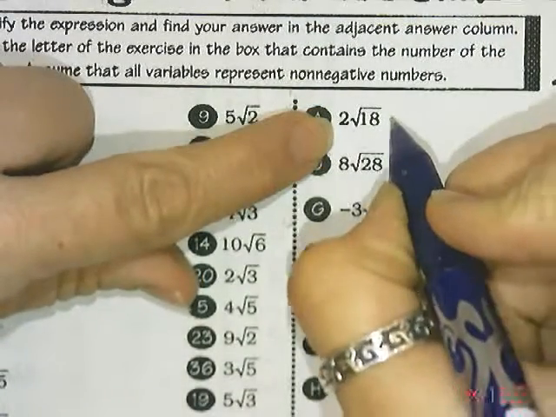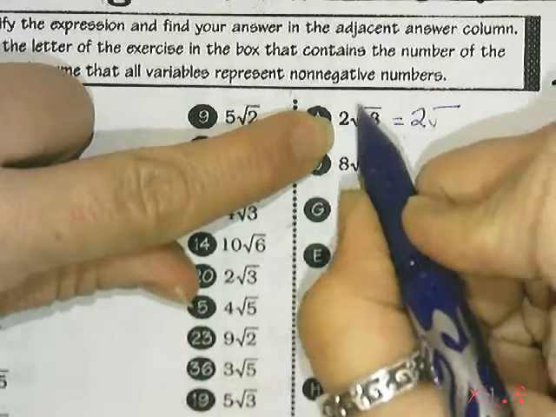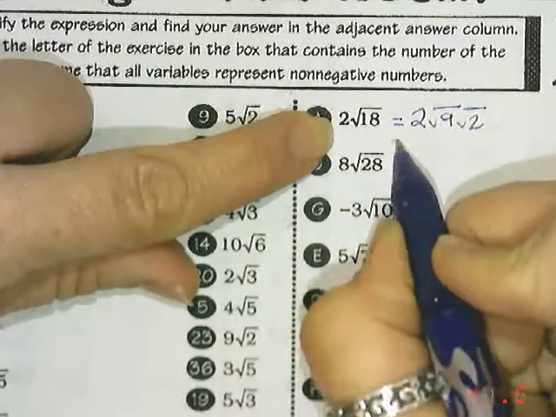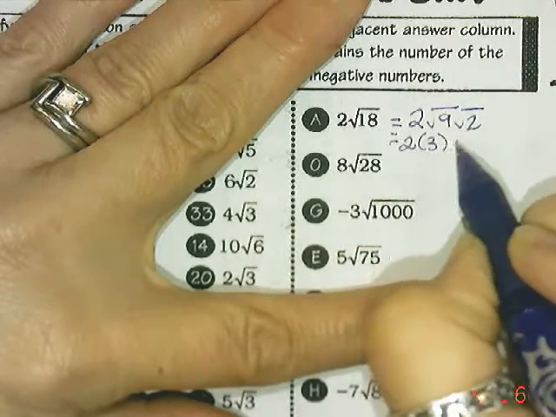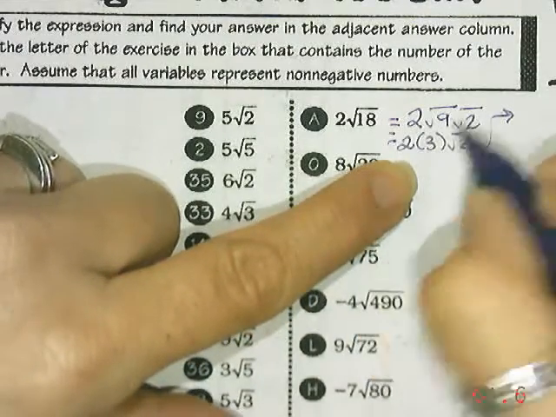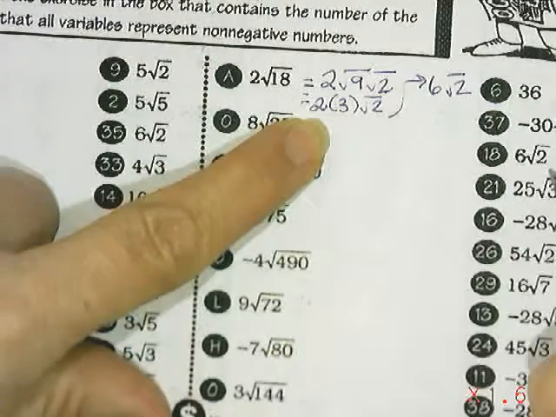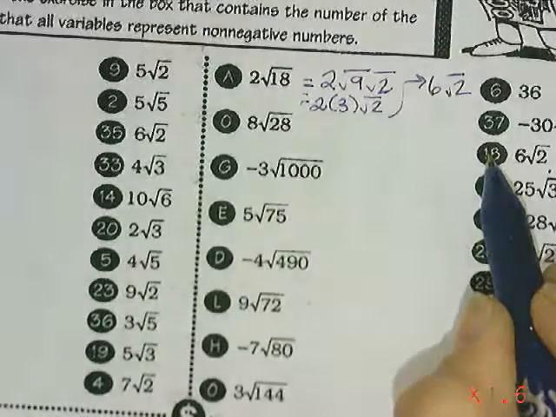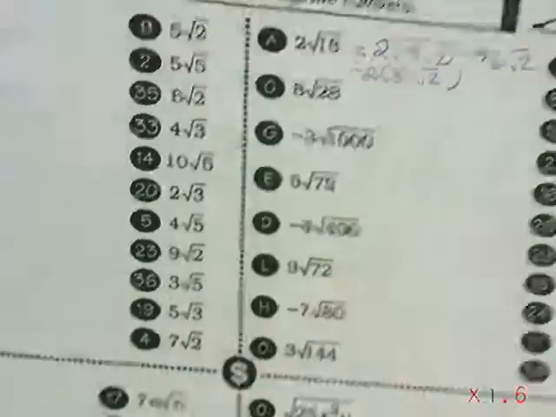So here I would have a normal 2 multiplied by a root 18. Well, there's a nice 9 and a 2 under there. And so I would have a nice easy answer of 2 times 3, root 2. And so my fully reduced radical there, 2 times 3 is the whole number 6, root 2. And then I get busy finding that answer in my answer column, put the letter A in box 18. I believe that's what we do. Yeah, some of these we get rid of, but these ones we match up, and so on.